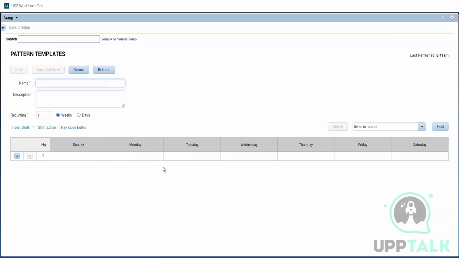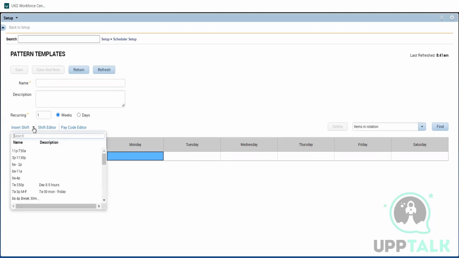If it's going to be different for alternate weeks, say for example, let's do that itself. Our schedule is like, on the first week, the employee is going to work Monday, Tuesday, and Wednesday from 8 a.m. to 4 p.m., and Thursday from 6 a.m. to 11 a.m. Friday, Saturday, Sunday is going to be leave.